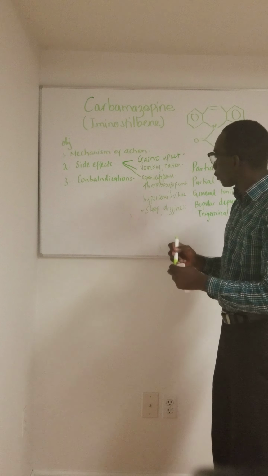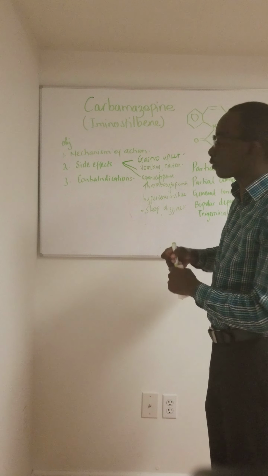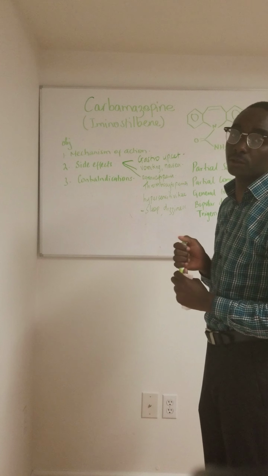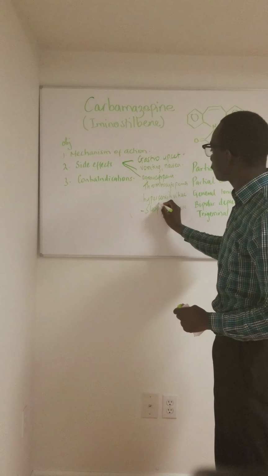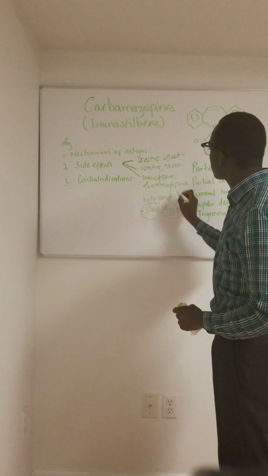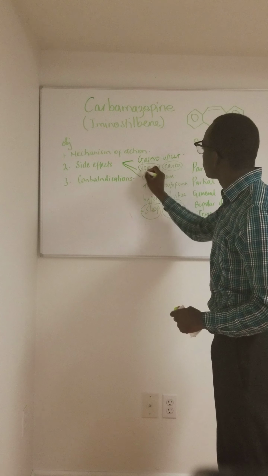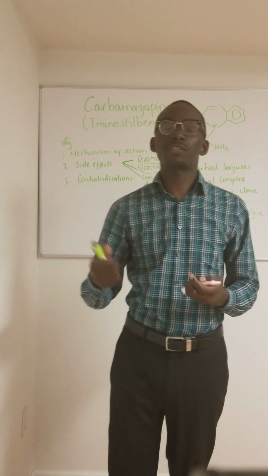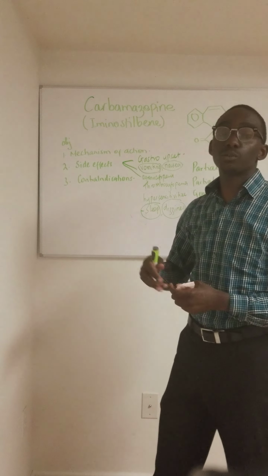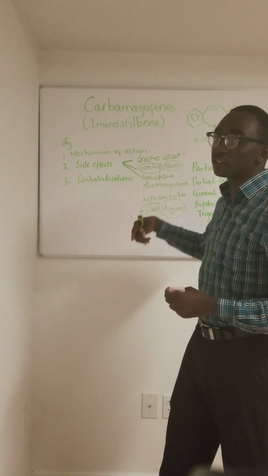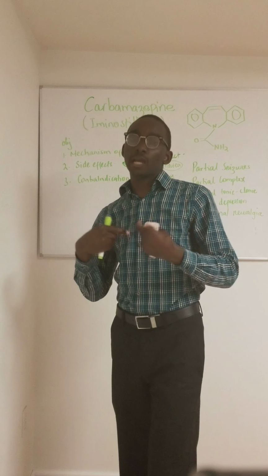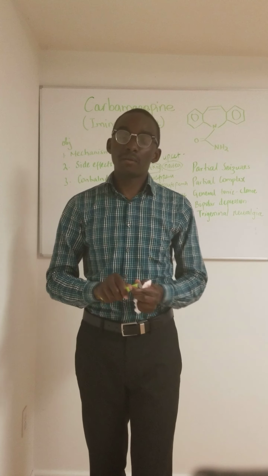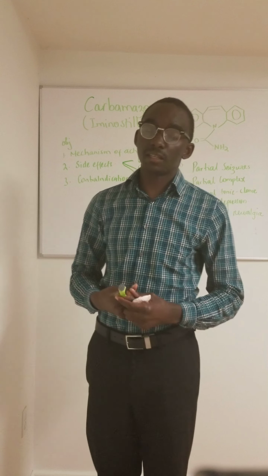I'm going to highlight a few of these side effects because some of them we see in the toxicity of carbamazepine. If a patient begins to have sleep, dizziness, and nausea and vomiting, these are some of the indicators that a person is having what we call a carbamazepine overdose or toxicity. In that case, we do what we call a carbamazepine test, whereby we test the concentration of this drug in the blood.